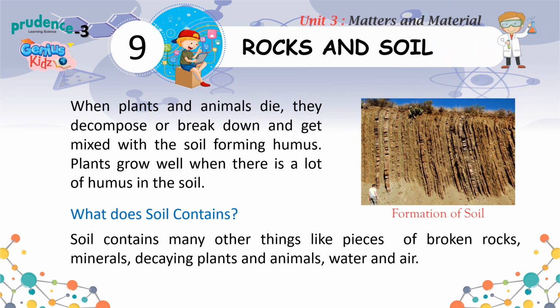When plants and animals die, they decompose or break down and get mixed with the soil, forming humus. Plants grow well when there is a lot of humus in the soil. What does soil contain? Soil contains many other things like pieces of broken rocks, minerals, decaying plants and animals, water and air.